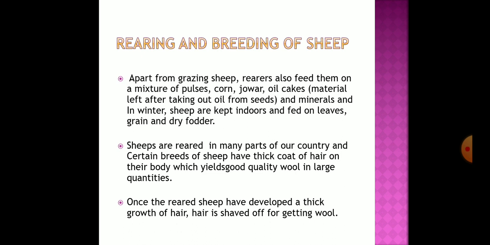And minerals, and in winter the sheep are kept indoors and fed on leaves, grains and dry fodder. So students, as you can see here, the food of these sheep is very common, like pulses, corn, jowar. So these are easily available in the areas where they are reared.